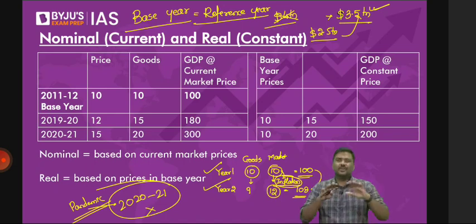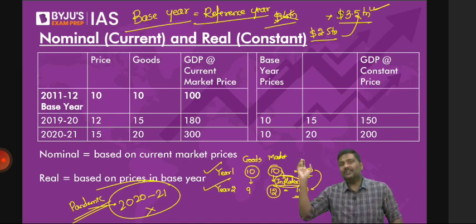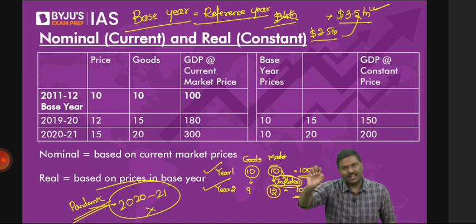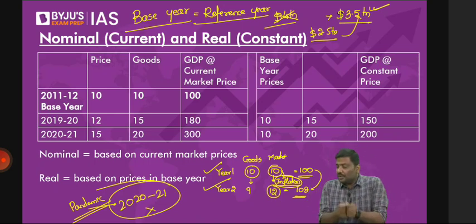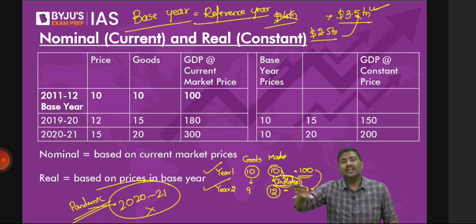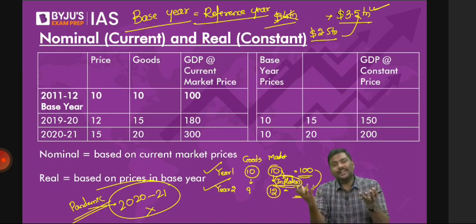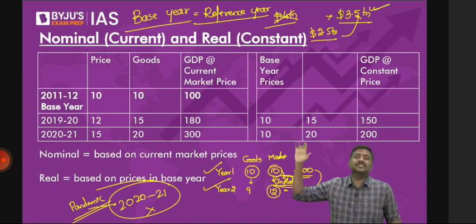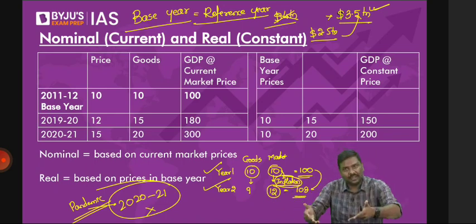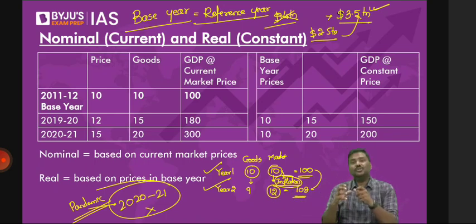So the argument here is, we want 1 year so that we can make comparison. We can use the prices in that year so that we can make comparison. But which year should we use as a base year? Which year should be used as a base year? The argument is, choose that year where, one, you have a lot of data. You'll be able to get access to a lot of data. Second, that year should not have any kind of events which will have either a very large negative impact or very large positive impact. Try to choose that year which is almost a normal year. Almost a normal year is chosen as a base year.